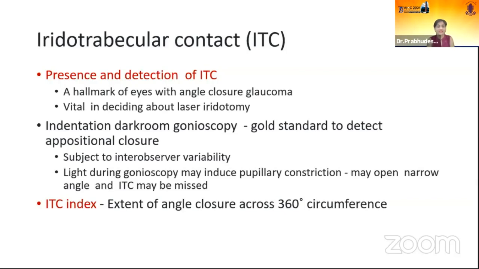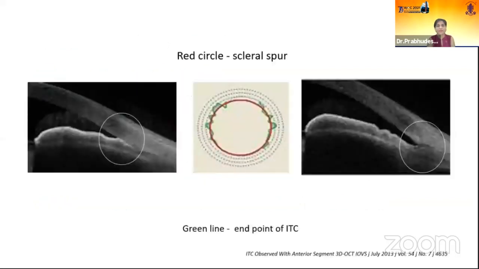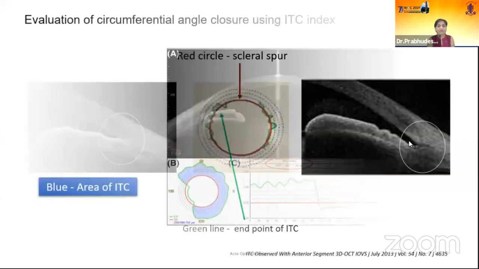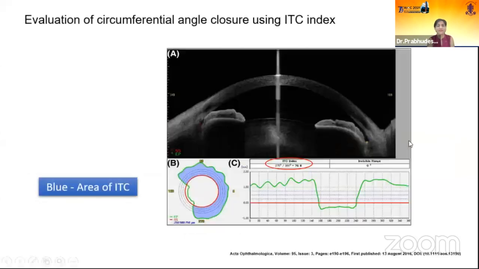So the ITC index is the extent of angle closure across the 360-degree circumference. This red circle represents the scleral spur, and the green line is the end point of ITC, which can differ in one particular patient like this. It can be very anterior also, and it can be totally normal. So this will give us a blue area, which is the area of ITC, and again this will give us an ITC index in percent.